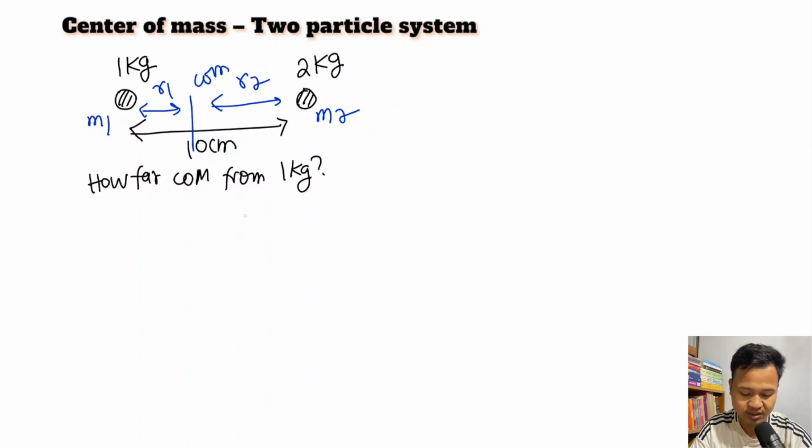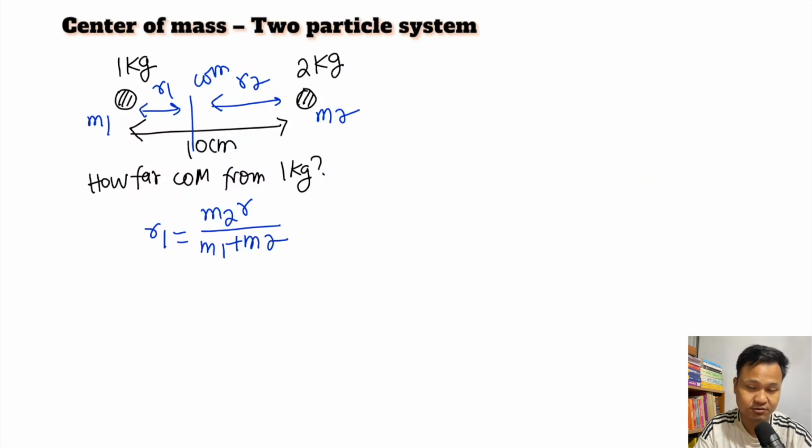The question asks for R1. So how far is it from 1 kg, that is R1. So therefore R1 is equal to M2 into R divided by M1 plus M2. I apply it directly. So how much is this? M2 is 2 kg, R, the separation, is 10 centimeter, divided by 1 plus 2.